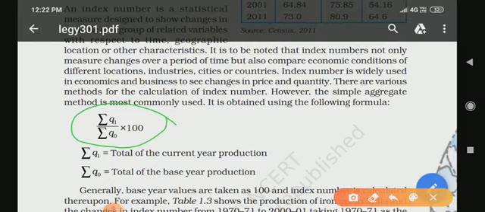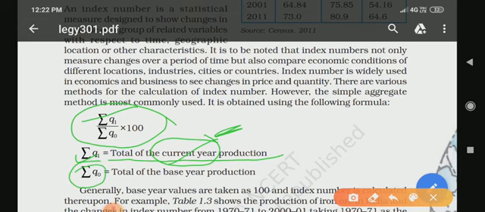sigma q1 upon sigma q0 into 100. Okay, what is the meaning of sigma q1? It means the total of the current year production. You have to keep it in your mind. Total of current year means in the calculation you have to calculate the total of the current year's situation, and sigma q0 means the base year production. Okay, base year production. So through this formula we can find the index number.